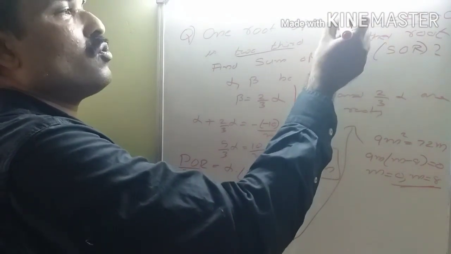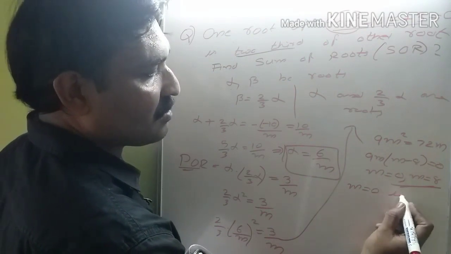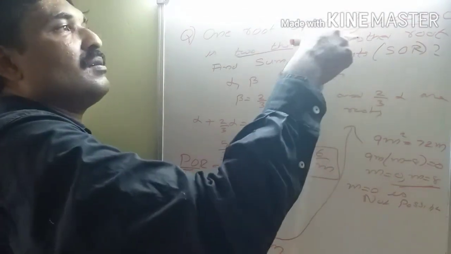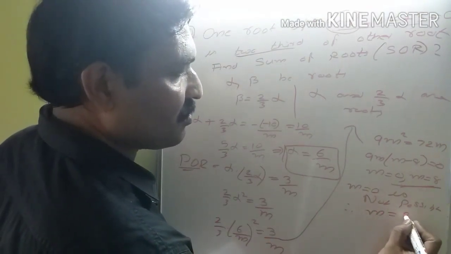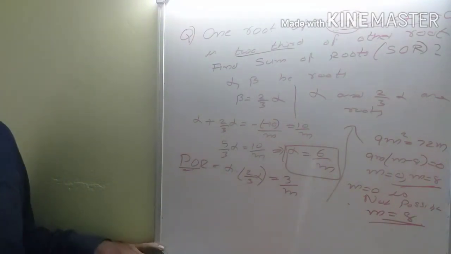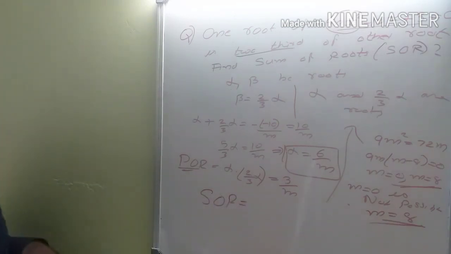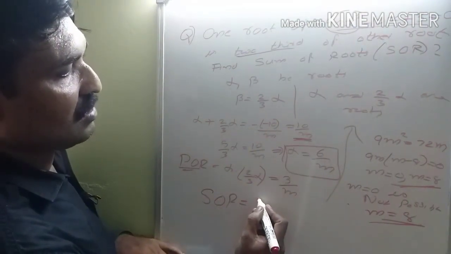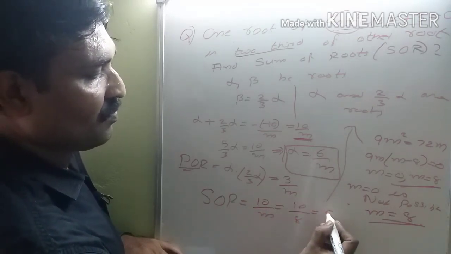But m is equal to 0 is not possible, since at m equal to 0 the equation becomes a linear equation. Therefore, m is equal to 8. Sum of roots is equal to minus b by a, that is 10 by m, which is equal to 10 by 8, that is 5 by 4.